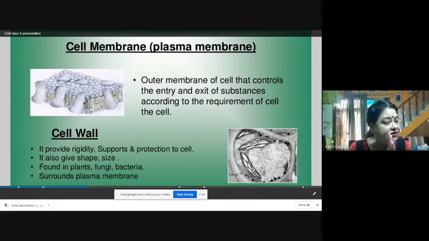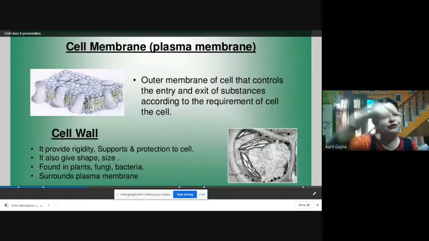Fungi also have a cell wall, and bacteria also have a cell wall. But in fungi and bacteria, the chemical nature of the cell wall may be different, whereas plants have a cell wall made up of cellulose. And it surrounds the plasma membrane. So the plasma membrane, the cell membrane, is there, and on top of that you will find the cell wall. So the cell wall is surrounding the plasma membrane.